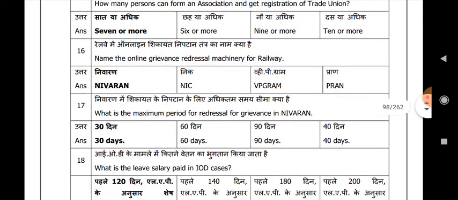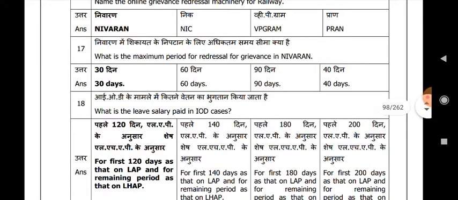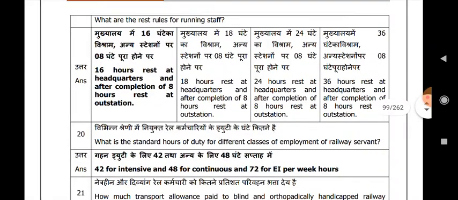What is the leave salary paid in IOD cases? For the first 120 days as that on LAP and for the remaining period as that on LHAP. What are the rest rules for running staff? 16 hours rest at headquarters and after completion of 8 hours rest at outstation.